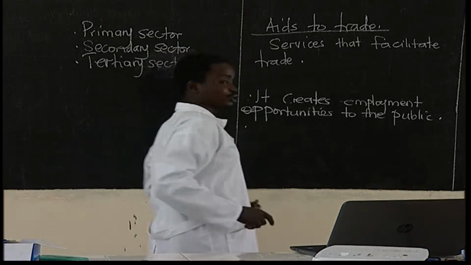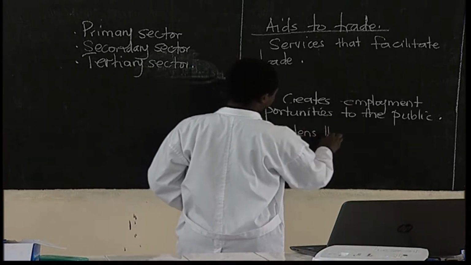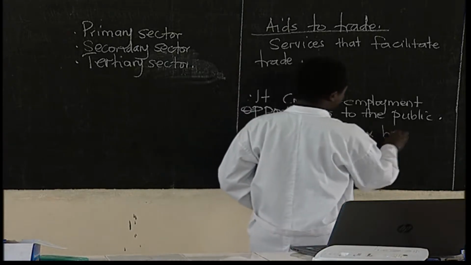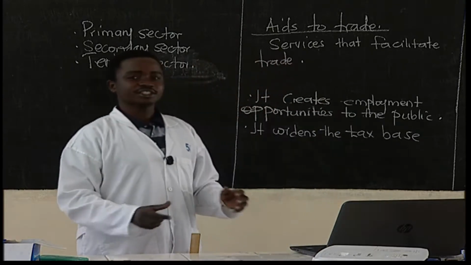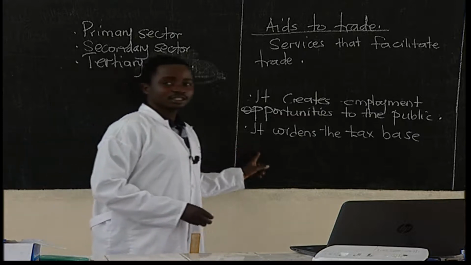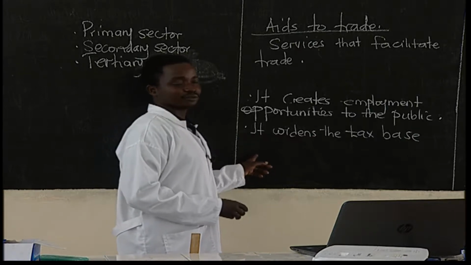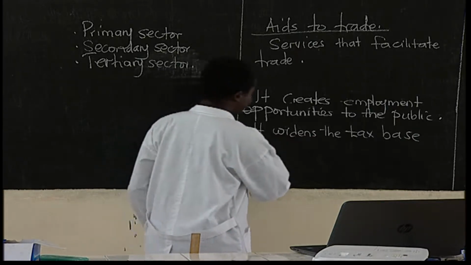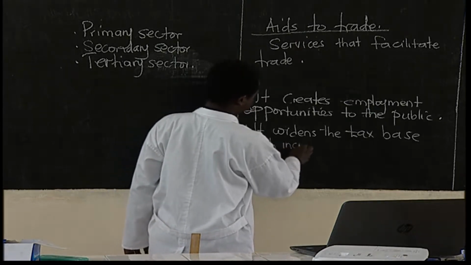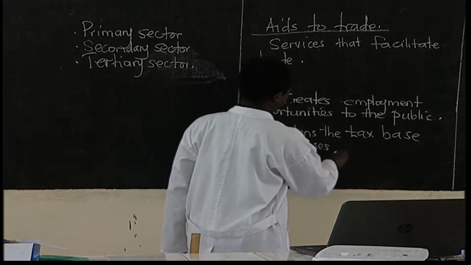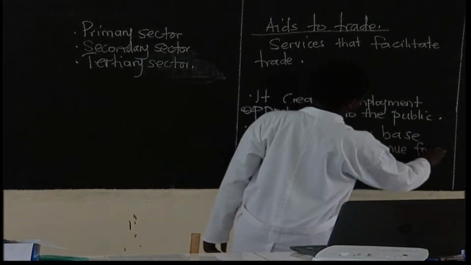It even widens what you call the tax base of the country. It widens the tax what? The tax base. What is the tax base? From taxation, tax base. These are items, a range of activities that are subjected to taxation. And therefore, if the tax base of a country widens, that increases tax revenue for public expenditure.